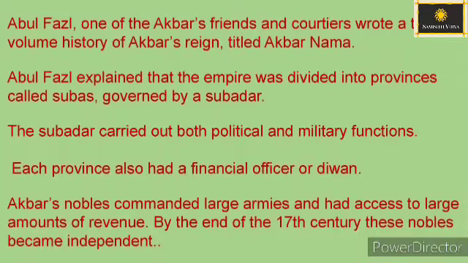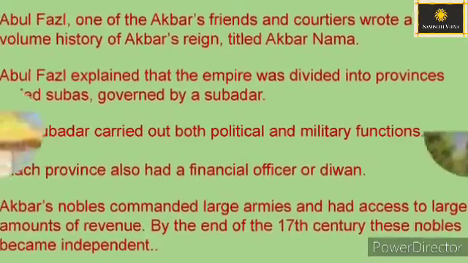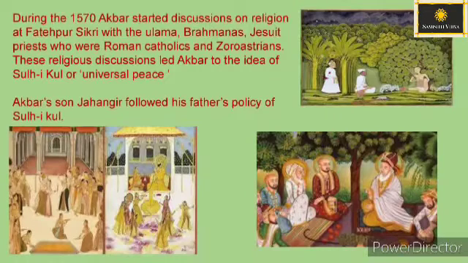Akbar's nobles commanded large armies and had access to large amounts of revenue. By the end of the 17th century, these nobles became independent. During the 1570s, Akbar started discussions on religion at Fatehpur Sikri with the ulama, Brahmanas, Jesuit priests who were Roman Catholics, and Zoroastrians. These religious discussions led Akbar to the idea of Sulh-e-Kul or universal peace. Akbar's son Jahangir followed his father's policy of Sulh-e-Kul.